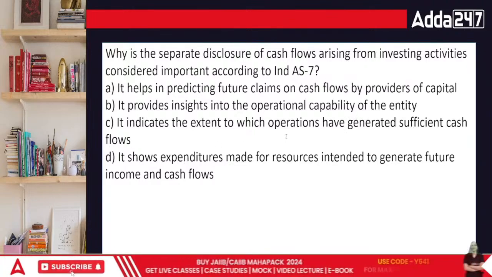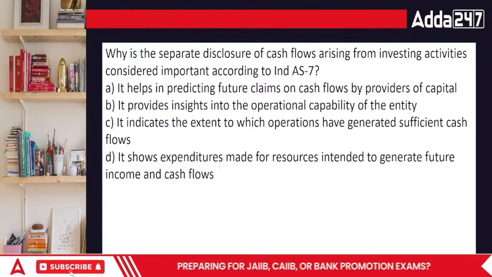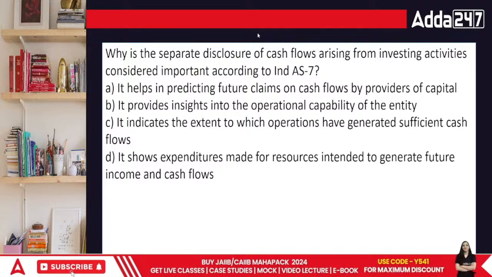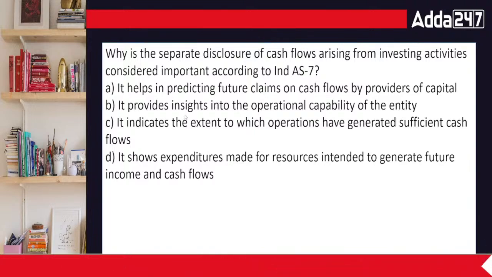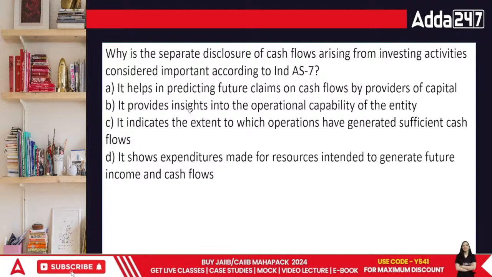Separate disclosures are required as per AS 1 even. Full disclosure of everything has to be stated because that's what AS 1 always says. So in this case, one part is clear that you have to do this. But what next you have to do is, why is the separate disclosure of cash flows arising from investing activities considered important to Ind AS 7?